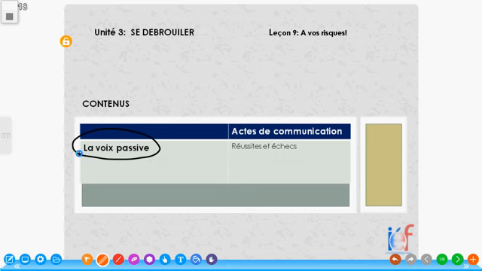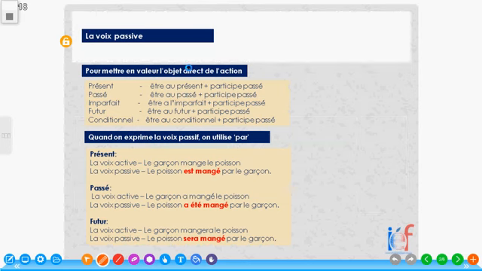La voix passive. Passive voice. What is passive voice? What is the basic idea for passive voice? It is to put to value, to put emphasis on the receiver of an action. That is, the object. La voix passive, c'est pour mettre en valeur l'objet direct de l'action. That is the direct object of an action.